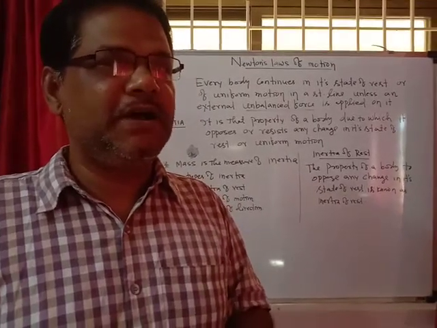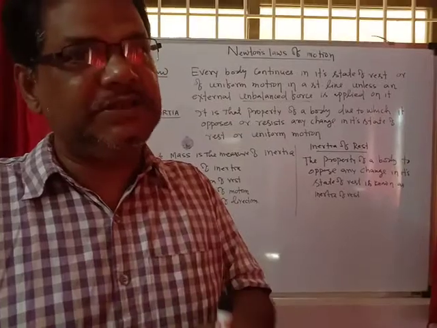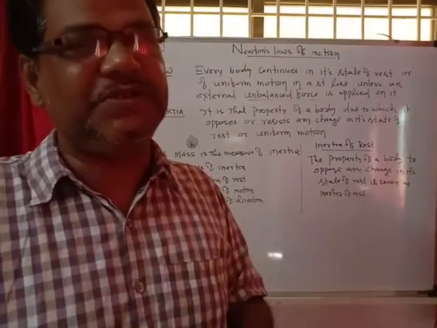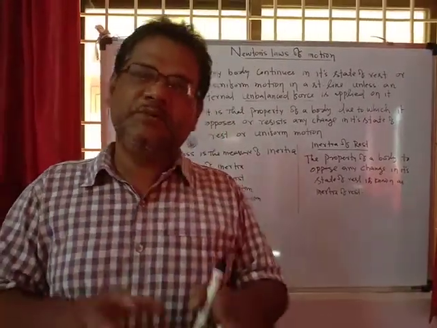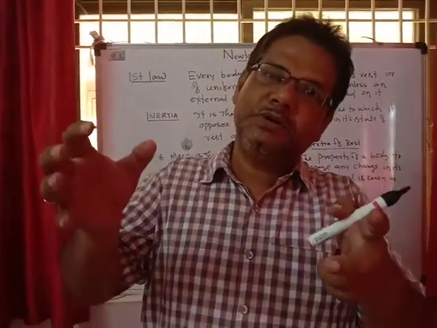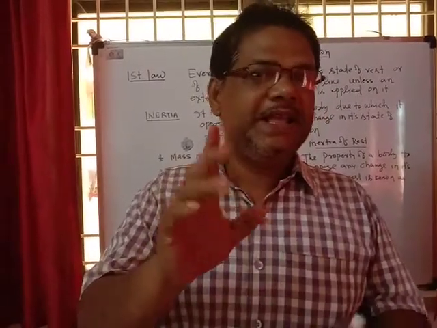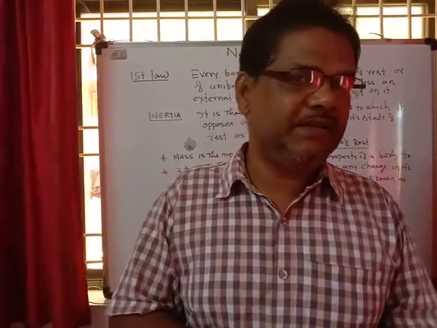If the object is at rest, it will always tend to remain at rest. If the object is in motion, it will try to continue in a straight line, provided an unbalanced force is not applied on it.